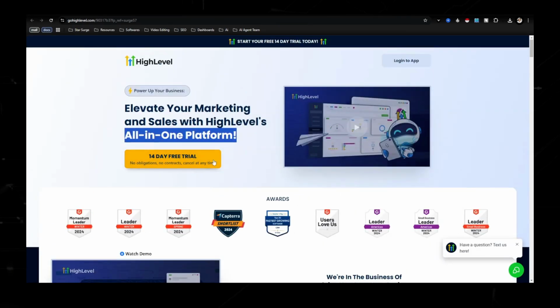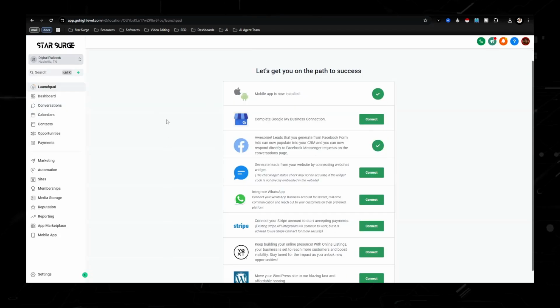Once you sign up for this free trial, you're going to get taken to what's called a sub account. This is what your sub account is going to look like. The three areas that I want to be touching on in this video are going to be sites, automation, and marketing. Sites is where the front-end funnel is going to be built. Automations is going to be the back-end email sequences. And then marketing is probably the most important, is how you're going to schedule out your short form content.